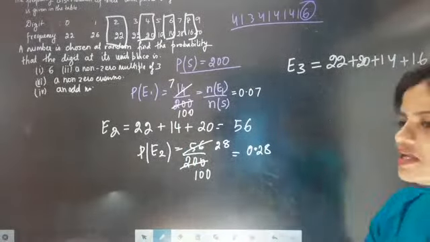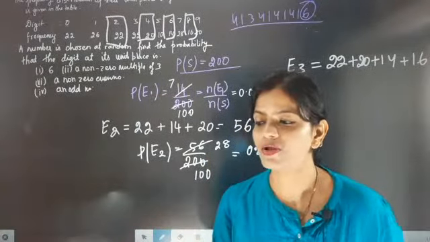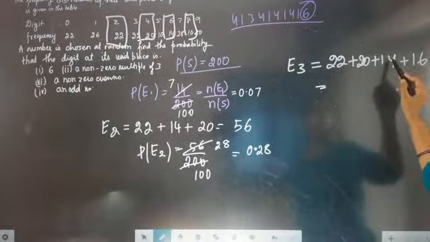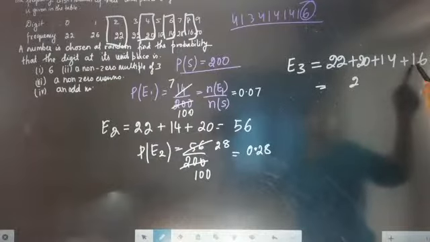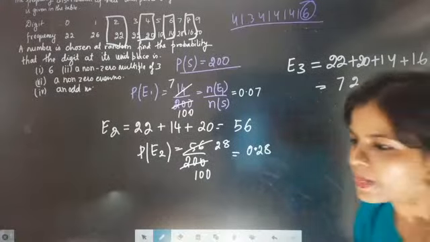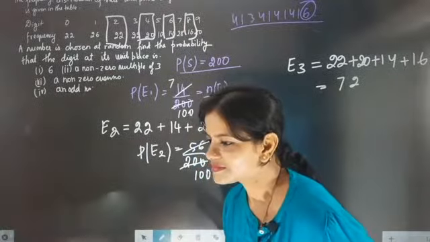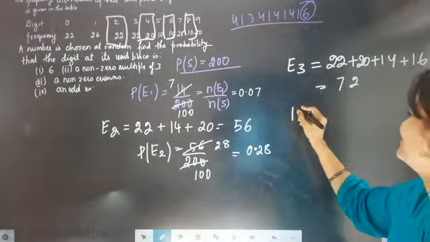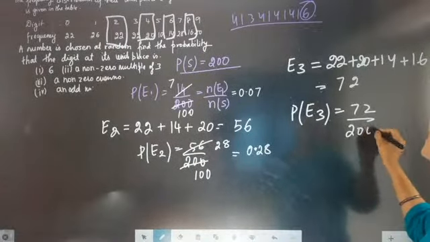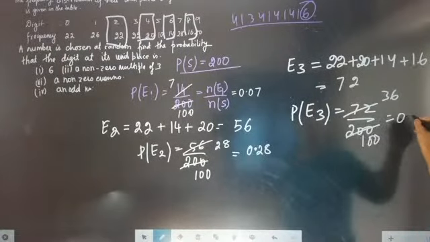So now the event of getting a non-zero even number in the unit place of a phone number. How many times is it exactly going to come? 6 plus 4 is 10, 10 plus 2 is 12, and here we get 72. I think now it is not buffering. So it is going to come as 72 by 200, which is exactly 0.36.